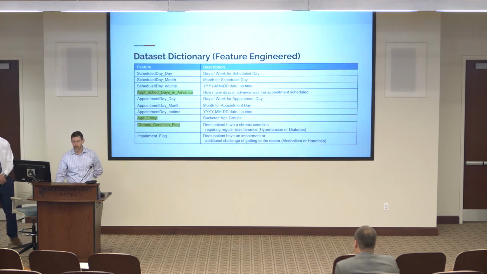The first one being the number of days ahead of time that the appointment's actually scheduled in advance. So if you schedule 10 days out or 5 days out or 2 days out, we create that variable. We also have an age group, so we bucketed the age into different life stages, things that logically made sense with where a patient may be in their life stage. And then also a chronic condition flag. So if the patient had suffered from either hypertension or diabetes, so high blood pressure, diabetes, something that would require some type of maintenance, where you're most likely to be visiting the doctor's office semi-regularly, we created a flag for those patients as well.